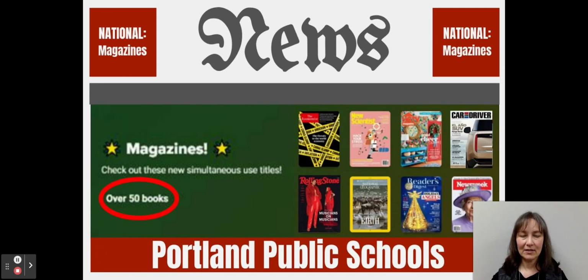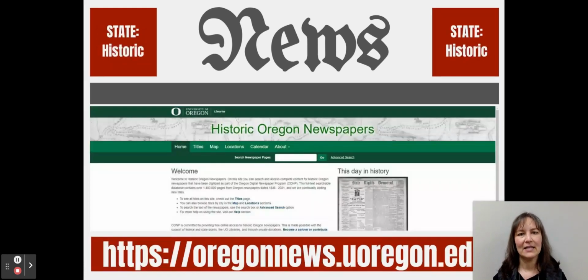And then there's a ribbon also at the top of this resource called magazines because it's new, so it's featured. It says over 50 books, but those are the 50 magazines that we have access to, including things like The Economist, New Scientist, but also Car and Driver, Rolling Stone, Newsweek. 2 that some people are really interested in having access to are the National Geographic and Smithsonian magazines. So it's kind of amazing. We're so lucky that we have access to all of these magazines. So I hope that you'll take advantage of all these different ways to access news.